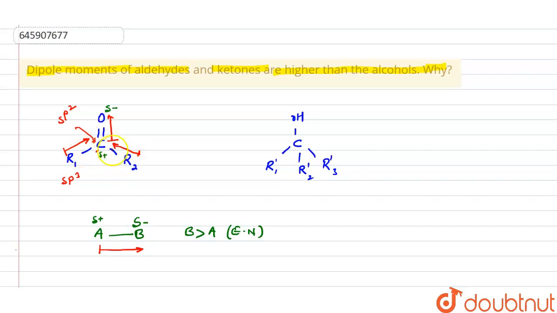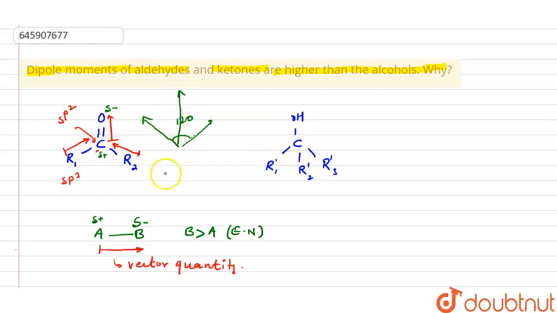Dipole is a vector quantity, so remember that. As we can see, all of them are going in the same direction, so they will be added. The angle between these two vectors, if we extend them, is basically 120 degrees, and there is one more dipole in between them.